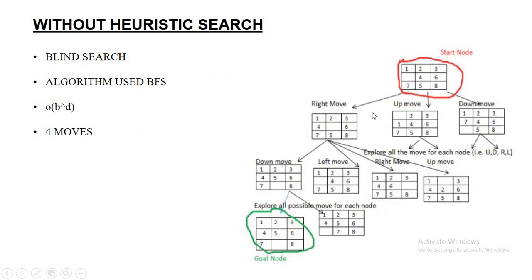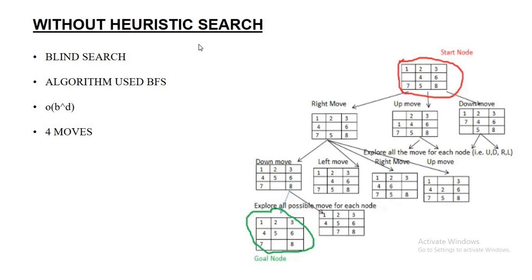So from this we can understand that breadth first search is very time consuming. But we will get the optimal solution. Since we are moving through all the states, by moving through all the states we will definitely get the optimal solution. This is about without heuristic search.